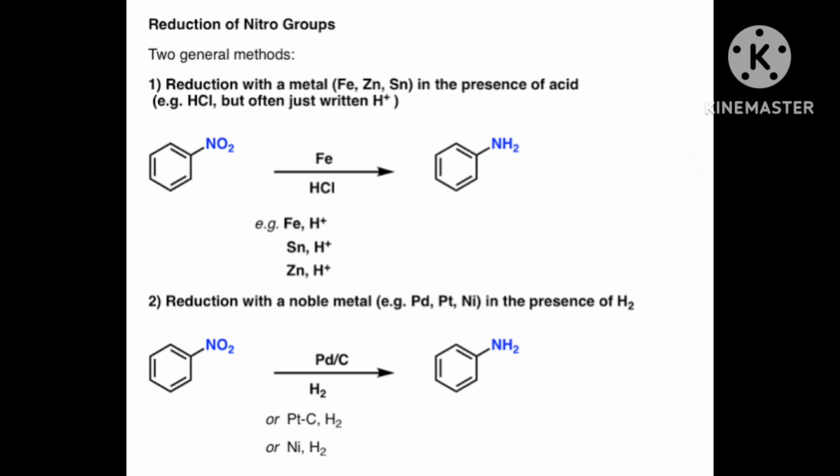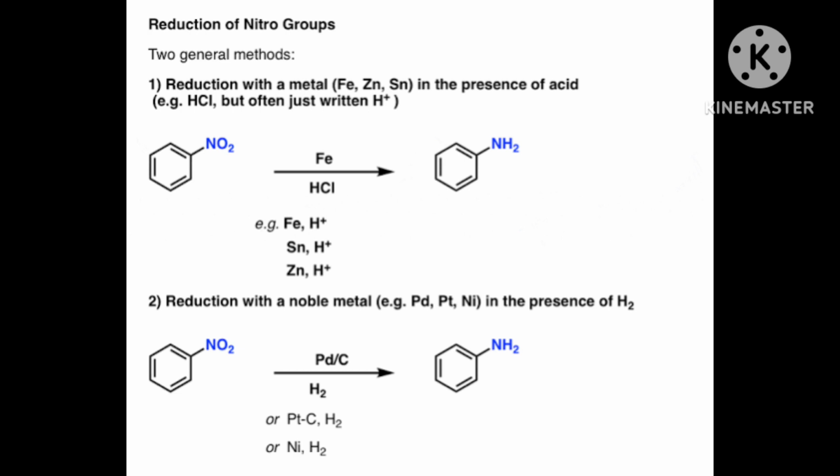Then nitrobenzene in presence of hydrogen gas and palladium and ethanol will directly convert to amine. Nitro compounds are reduced to amines by passing hydrogen gas in the presence of finely divided nickel, palladium or platinum.